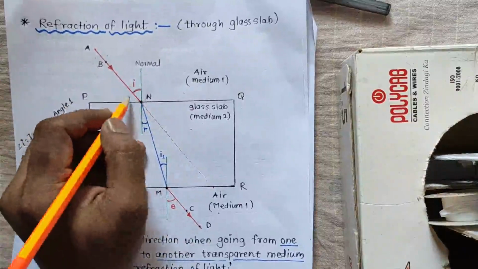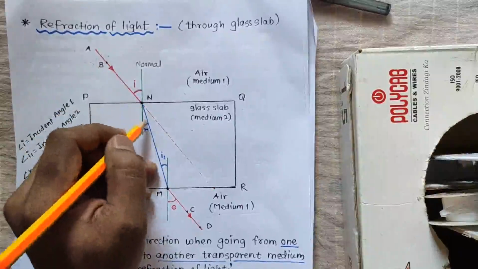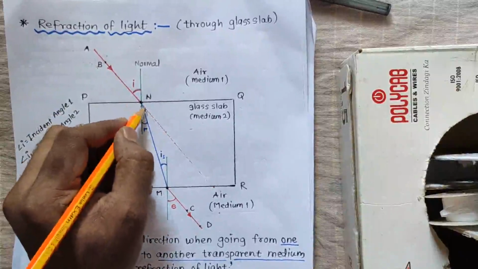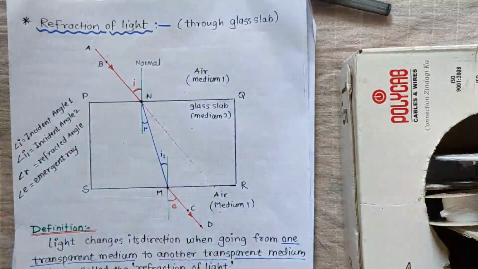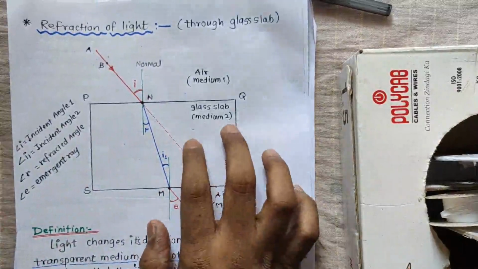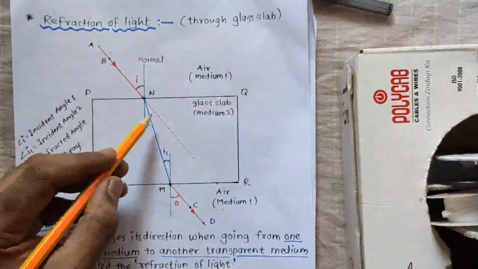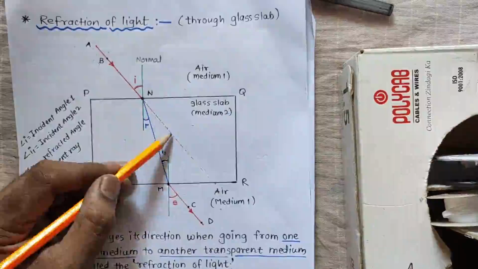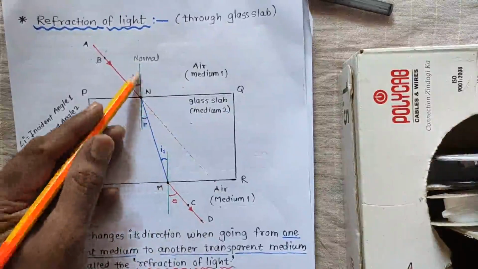But whenever this light ray, that is the incident ray, passes through the glass slab, it actually should go like this. But since the other medium, the glass slab, is comparatively denser than the air medium, the light ray will not go straight, it will bend and come closer to the normal.